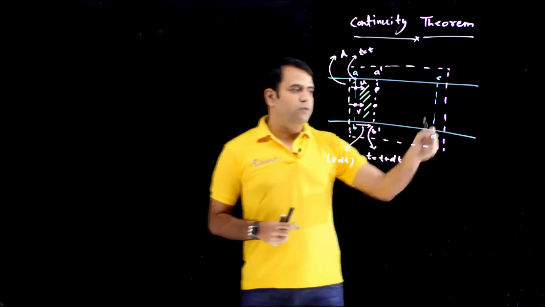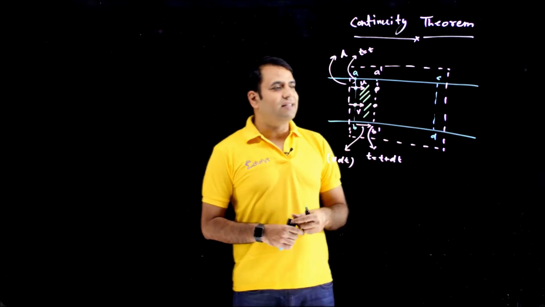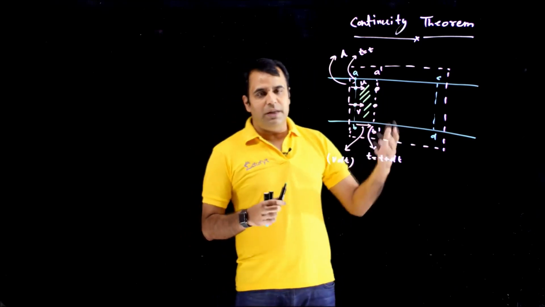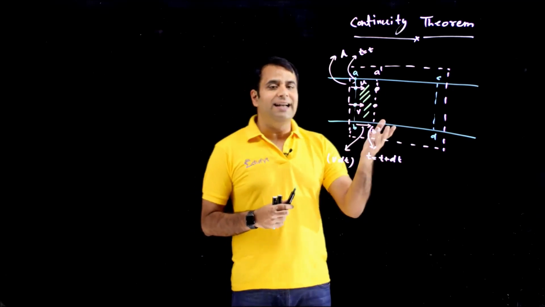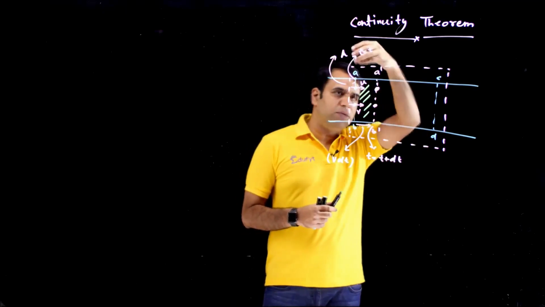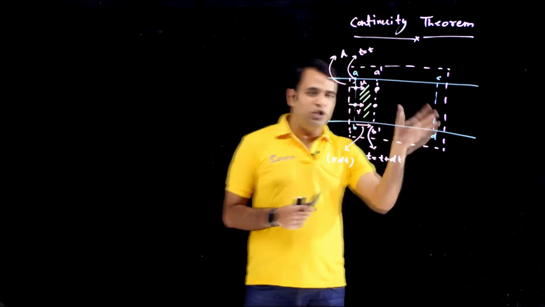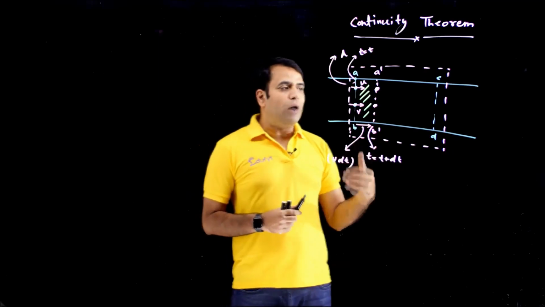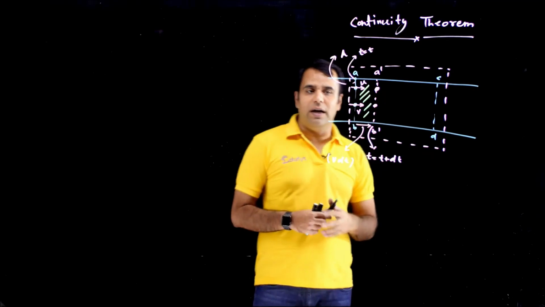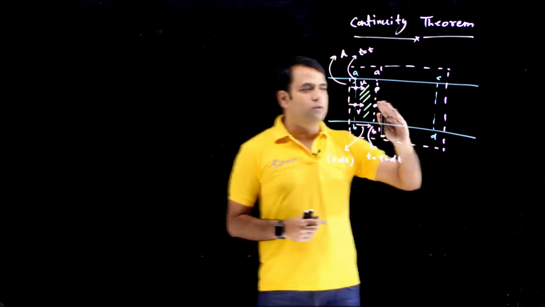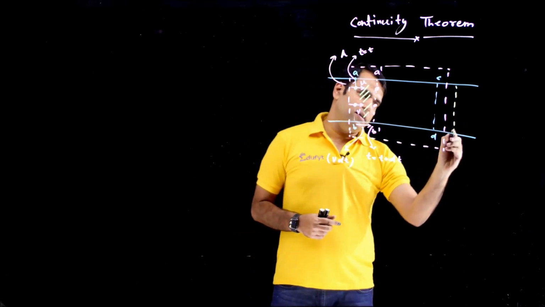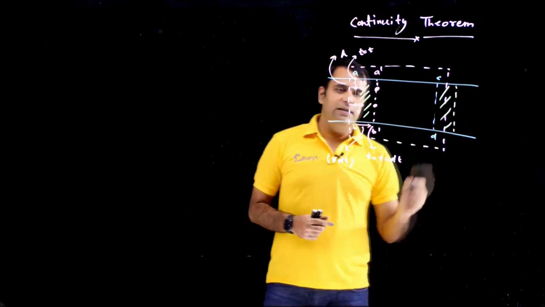So this was our test volume, and if there is no generator and extractor inside our test volume... what is a generator? A generator is something which can generate mass, meaning if there is an inlet somewhere, extra mass can be put inside. So there is no generator, and there is only one inlet and only one outlet. So nothing can go out and nothing can go in. Everything which is coming in from this side has to go out from this side. So if this is the in, this will be the out, obviously.